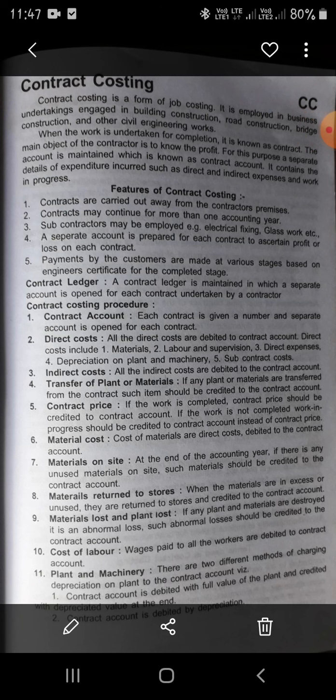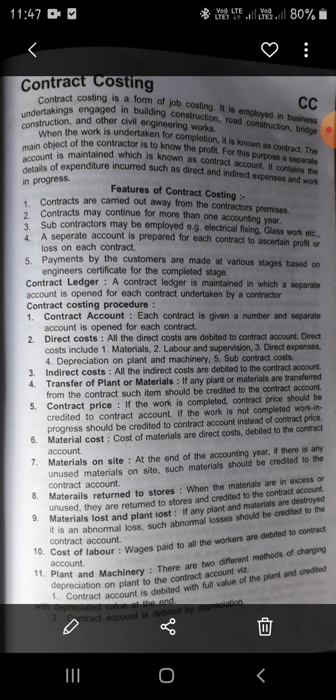It is employed in business undertakings engaged in building construction, road construction, bridge construction, and other civil engineering works. When the work is undertaken for completion, it is known as a contract. So, construction work can be taken into consideration, and that work is called contract work. The main object of the contract is to know the profit. Here, the contractor tries to know the profit.